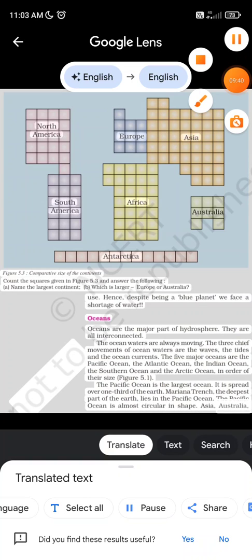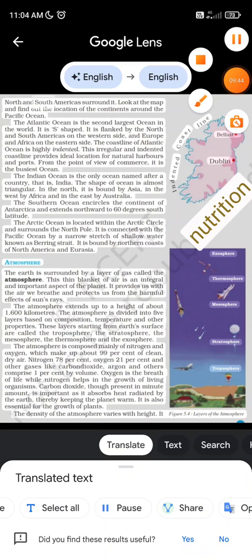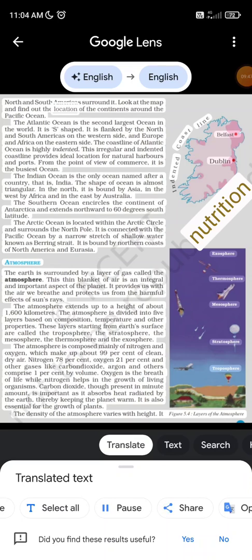Asia, Australia, North and South America are surrounded. Look at the map and find out the location of the continents around the Pacific Ocean.